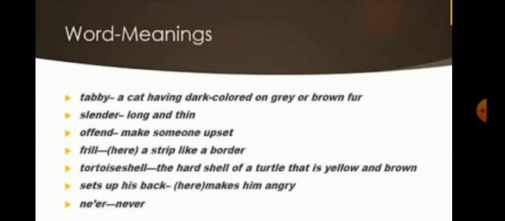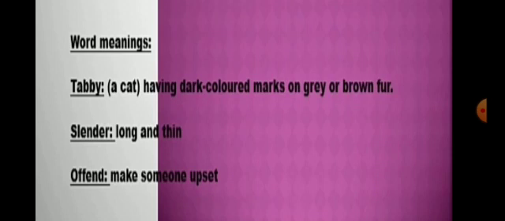Never, never. I repeat the meanings. Tabby, a cat having dark colored marks on grey or brown fur. Number 2, slender, long and thin. Third, affront, often make someone upset.